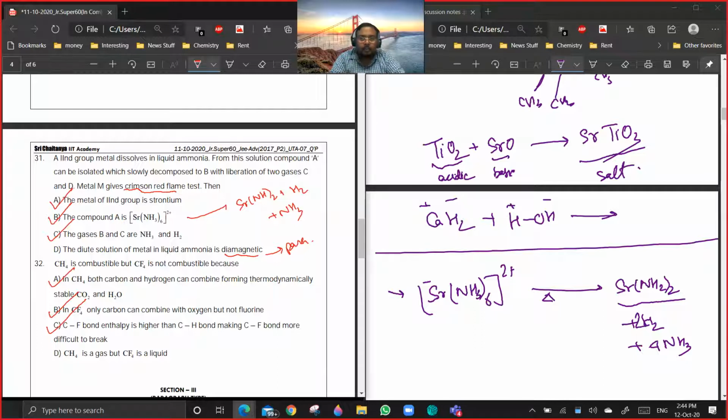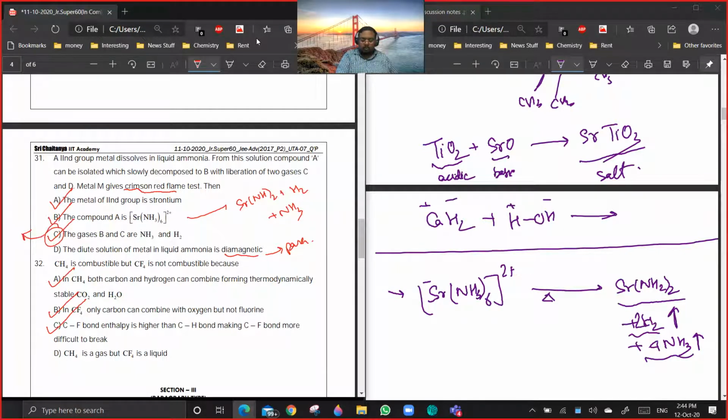Now the H2 is not a gas? No, these two are gases. Then the gases are C and D, but they are B and C, and they give NH3 and H2. Yeah, it is to be C and D. This is going for correction.